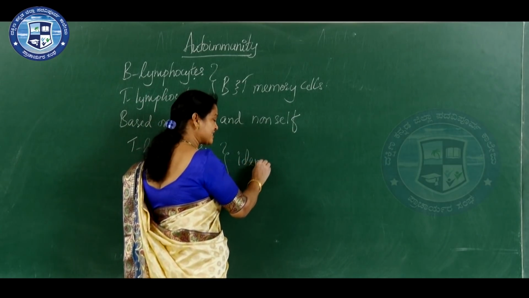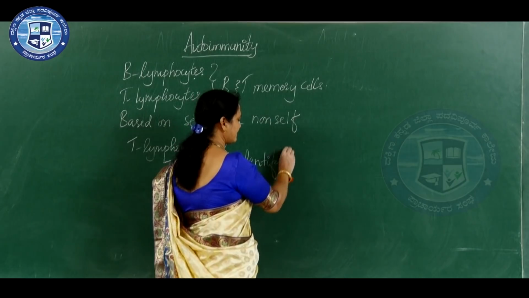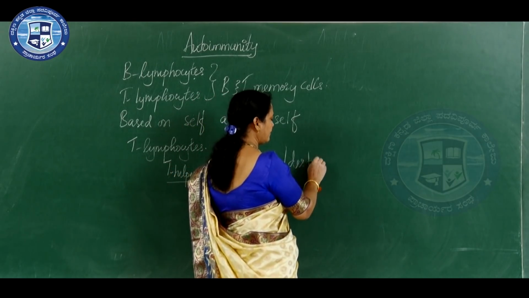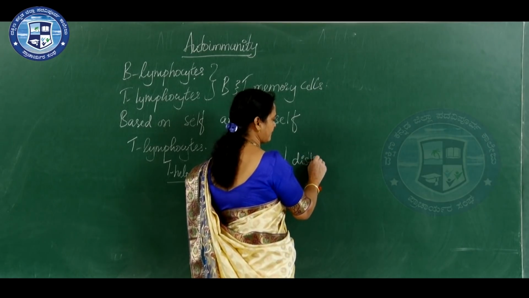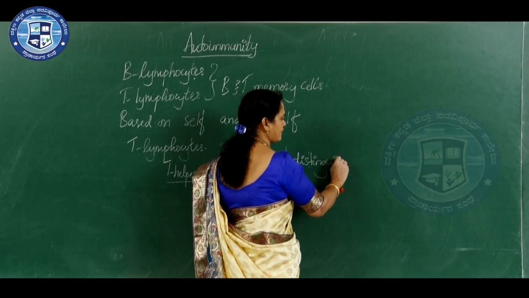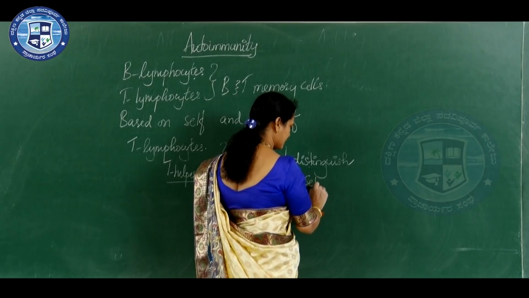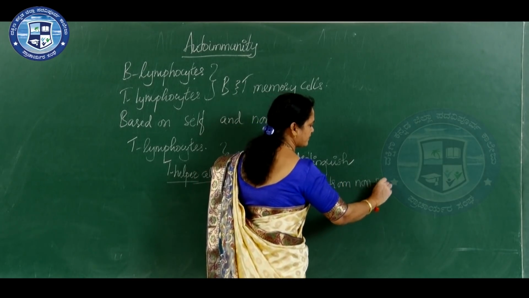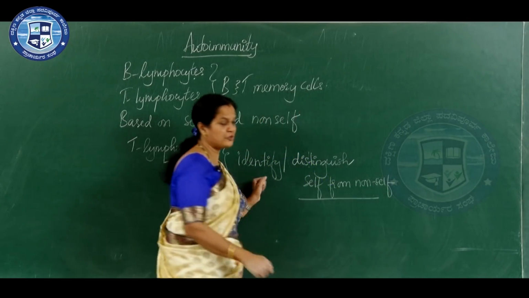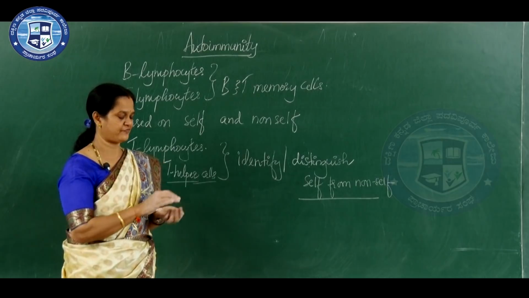They have the ability to identify or distinguish self from non-self. They are able to identify self from non-self.